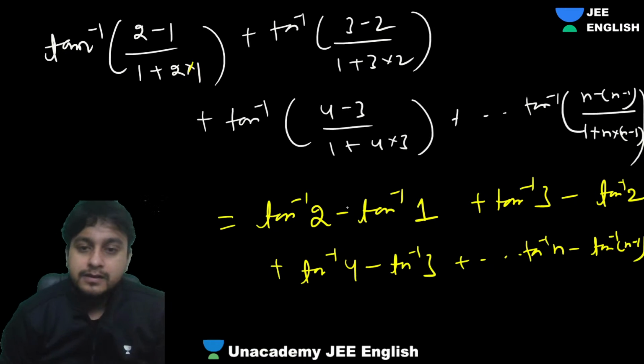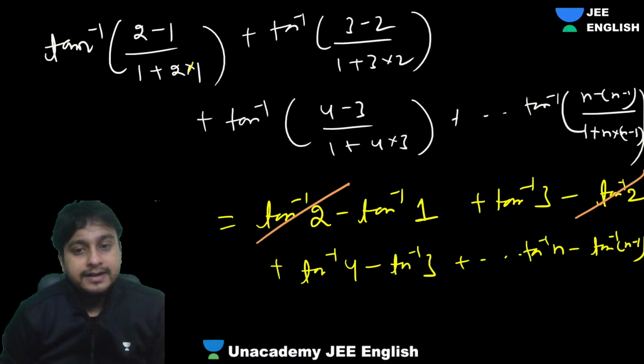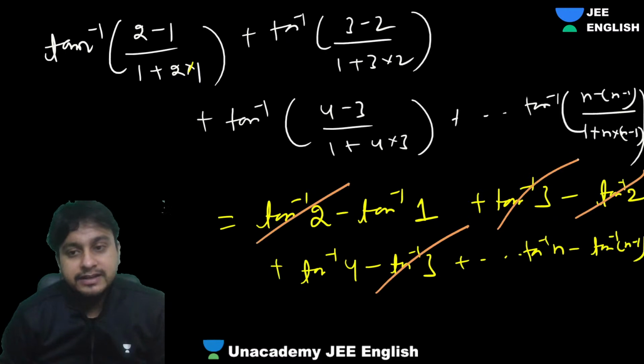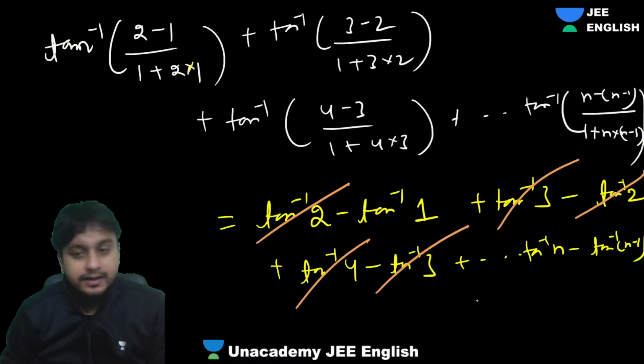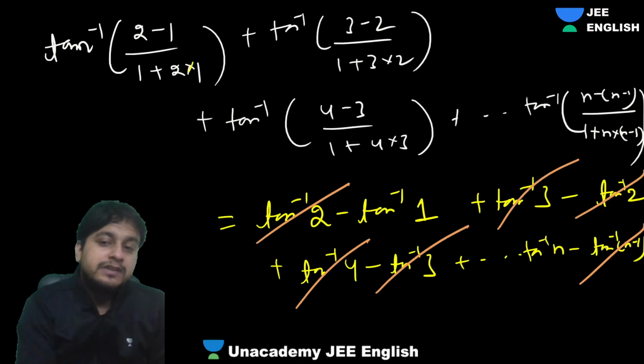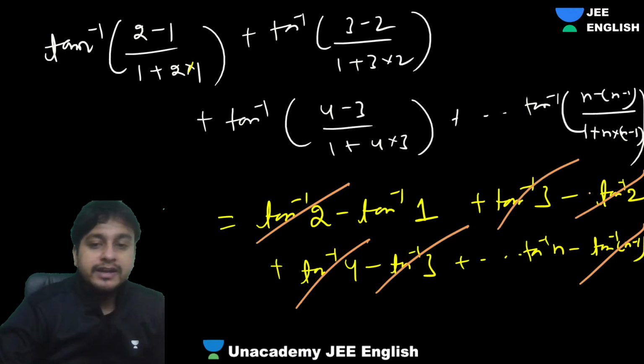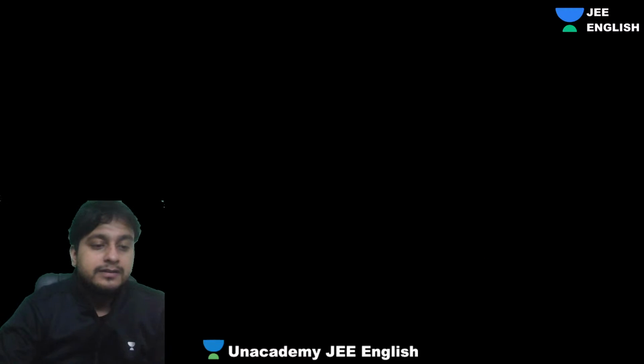You can see over here tan inverse 2 and tan inverse 2 will cancel. Tan inverse 3 and tan inverse 3 will cancel. Similarly, tan inverse 4 will be cancelled next. And then tan inverse n minus 1 will be cancelled. So what are we getting? We are getting simply,